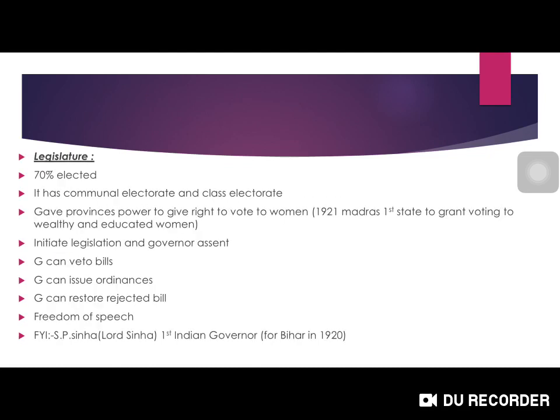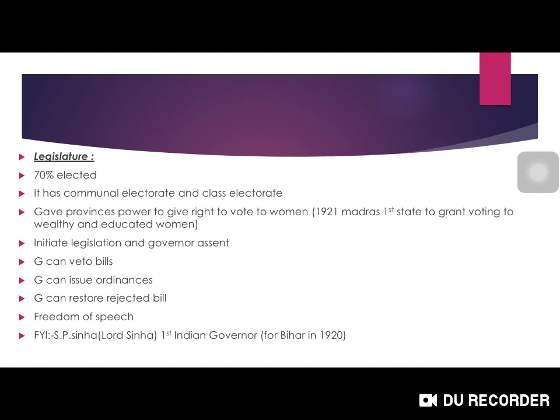Next, coming to the legislature of the provinces, 70% of the members are elected, and it has communal electorate and class electorate. Communal electorate is nothing but on community lines, like Muslims, Sikhs, their electorate was divided, and also class electorate, like only the propertied class can elect the people.